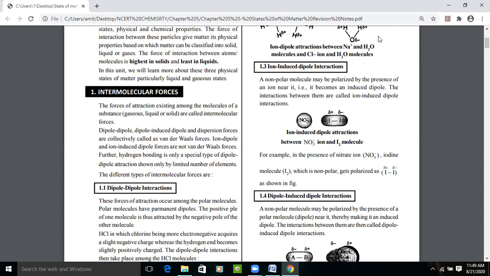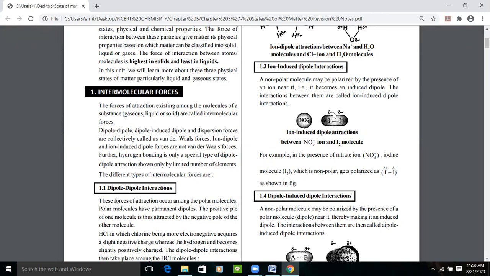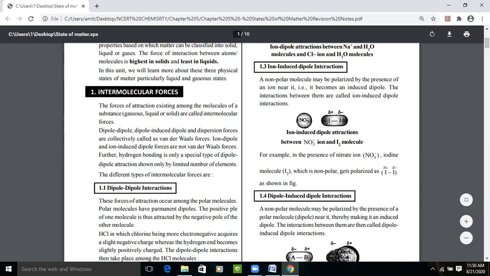So when we place a negatively charged ion near this I2 molecule, what happens? This non-polar molecule can be polarized in the presence of an ion near it. It becomes an induced dipole because of this negative charge. A partial positive charge develops on one end of that non-polar molecule, and a partial negative charge develops on the other pole. That is how it gets polarized. So now we have a dipole in the I2 molecule, that is I bond I, right?